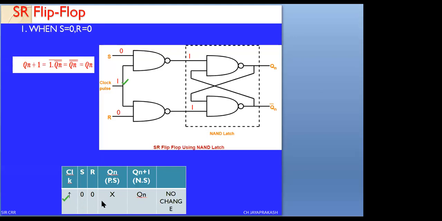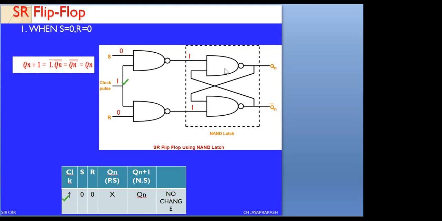During this condition, when S0 and R0, whatever your present state value is, there is no problem. X is taken, indicating it can be either 0 or 1. The next state is Q of n plus 1, and the next state equals the present state Q of n. Therefore, we can simply say when S0 and R0 there is no change in the value, we call this the no change condition. This is the equation we have taken with respect to the NAND gate 3 output. At the output you see Qn, but when I write the next state I write Q of n plus 1.